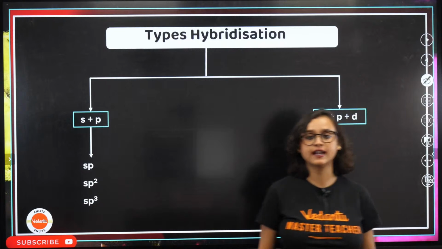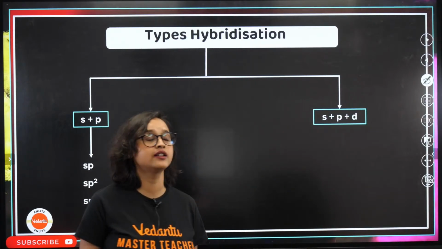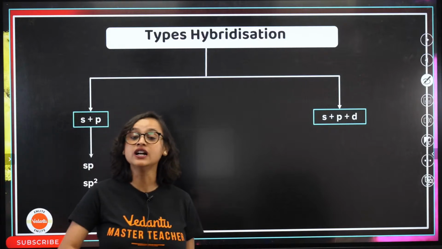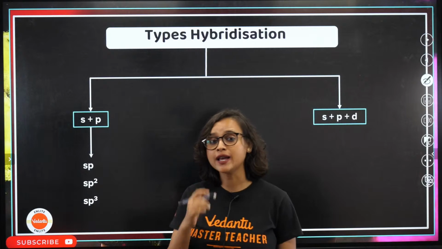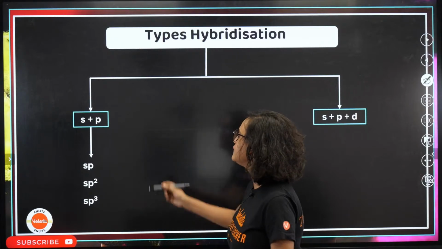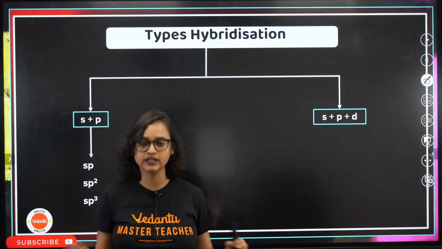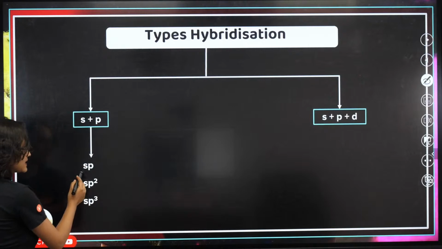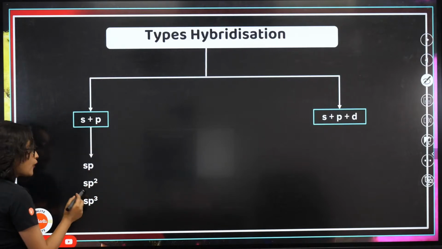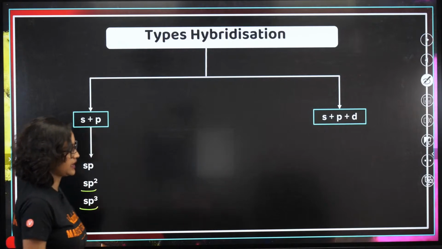Hold on your horses. Now there are different types of hybridization. So types of hybridization: if there is S plus P, S orbital and P orbital, if they hybridize, there is a possibility that it will form sp hybridization, it can form sp2 hybridization, it can also form sp3 hybridization.